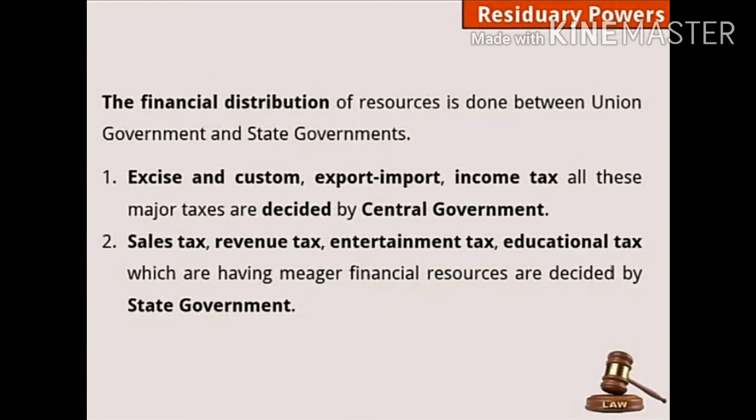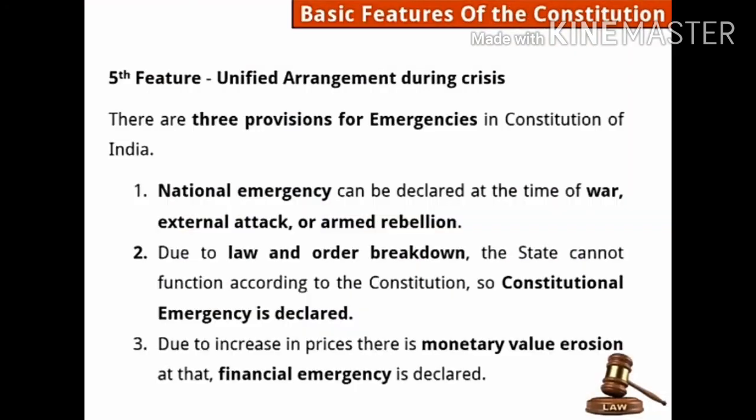Now we are going towards the 5th feature. We have already learnt 4 features, then we learnt about residuary powers, and now we are going to the 5th feature. Which is the 5th feature? Unified arrangement during crisis. When there are crises in the country, crisis means a bad, very poor condition. It may be related to finance, to war or something else. Just now we are even having a crisis related to our health. If there is any kind of crisis, a unified arrangement is made during this crisis.